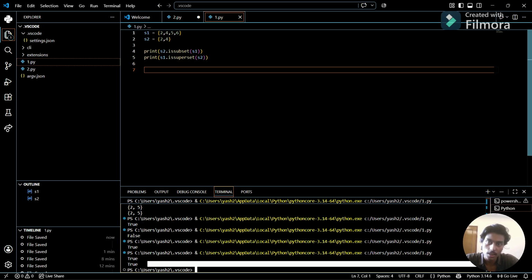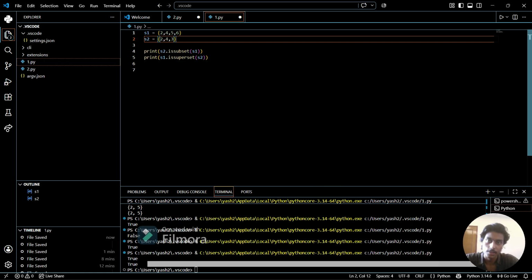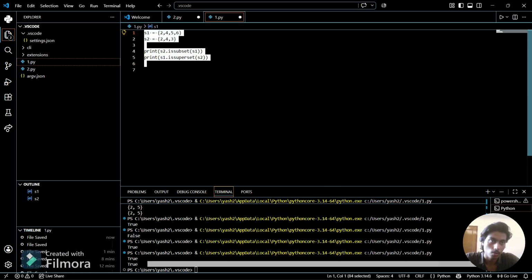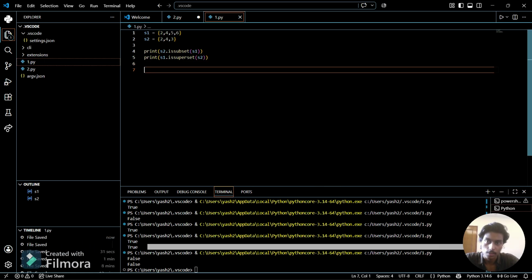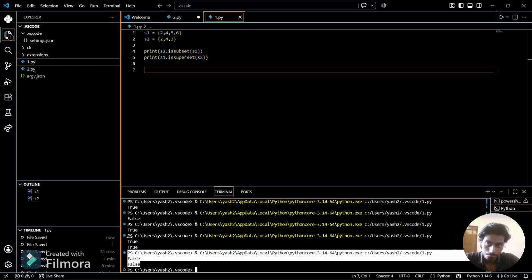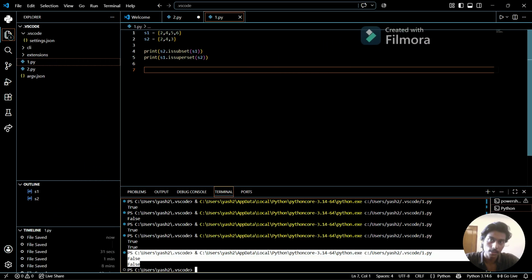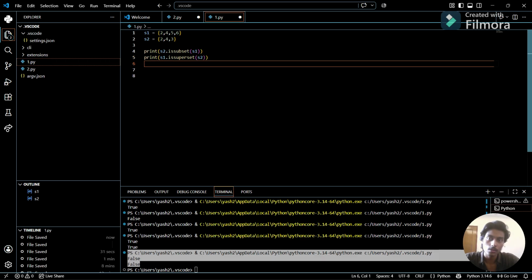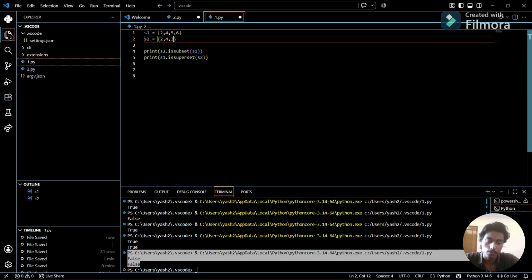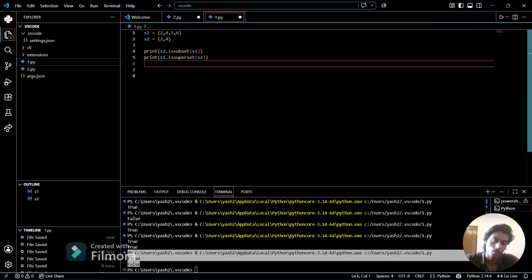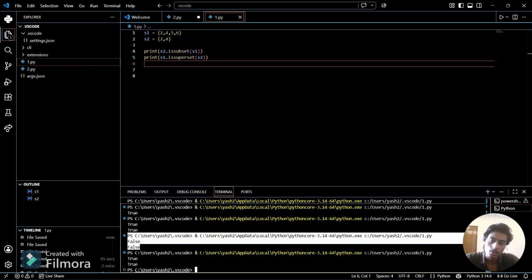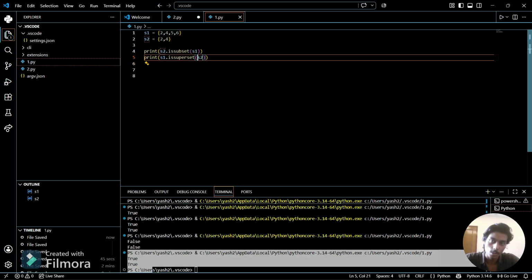So I can check again if we change an element. So let's see what will be the output. See, both are false because S2 is now not a subset of S1, and S1 is not a superset of S2 now, because we added an element 3, which is now again the condition will be true, because yes, S2 is a subset of S1 now, and S1 is a superset of S2 now.